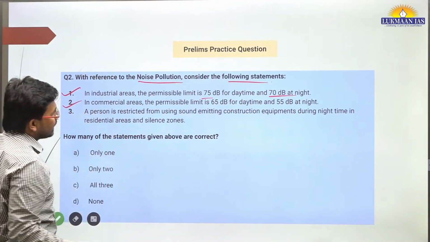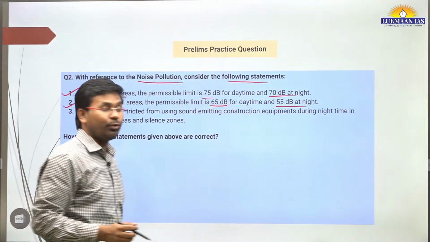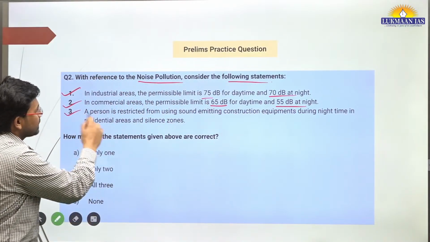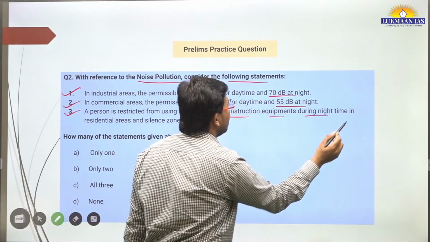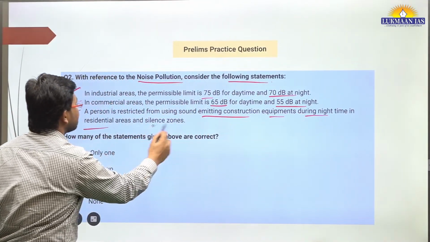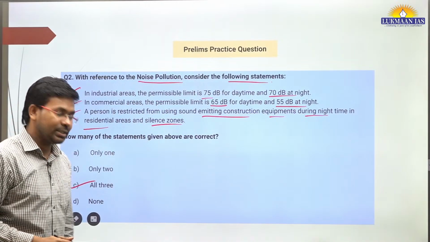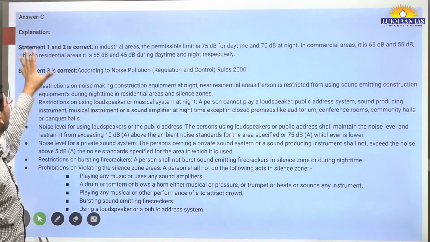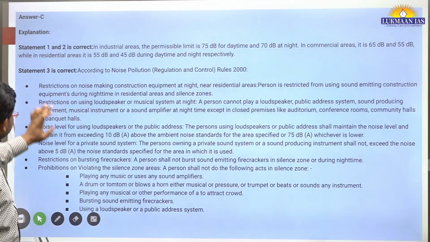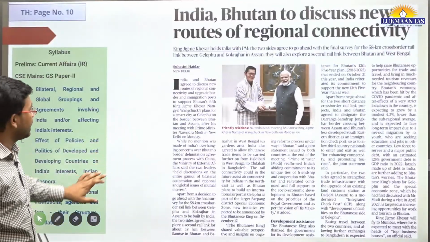In commercial areas the permissible limit is 65 dB for daytime and 55 dB for night. And a person is restricted from using sound emitting construction equipment during night time in residential areas and silence zones. All the 3 statements are right. This is just for your understanding about noise pollution. Go through this explanation in your free time to understand a little more.